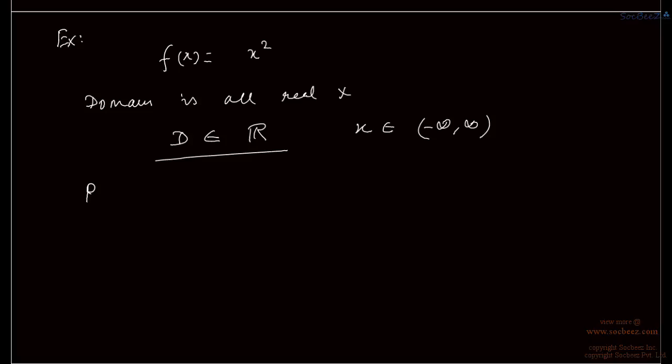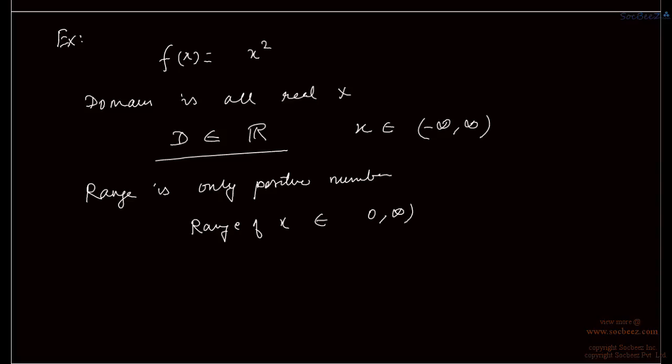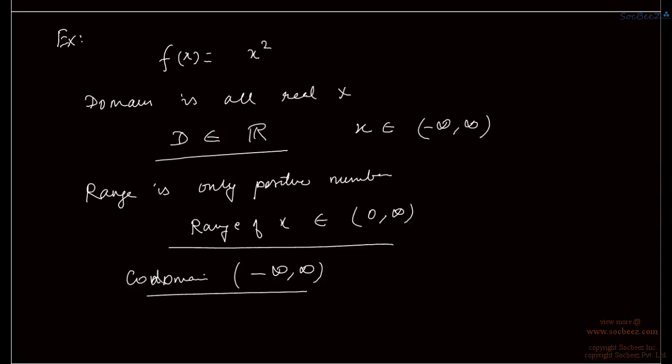But here the range is only non-negative numbers, right? That is, the range of f(x) is from 0 to infinity. Okay. And we can define codomain here also. So maybe codomain is defined as the whole set minus infinity to infinity. So here we can see that the range is a part of the codomain, right?